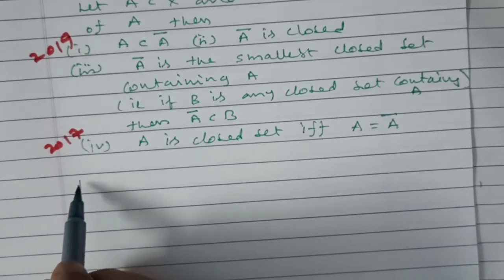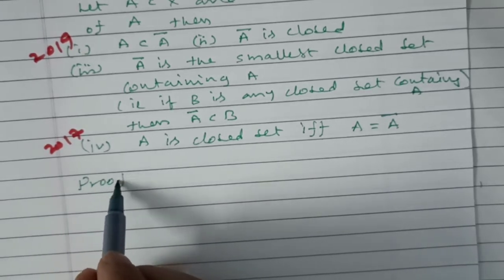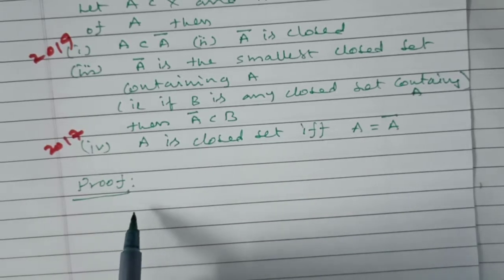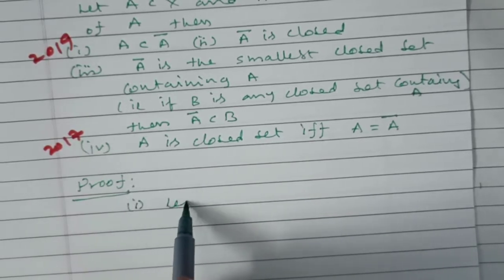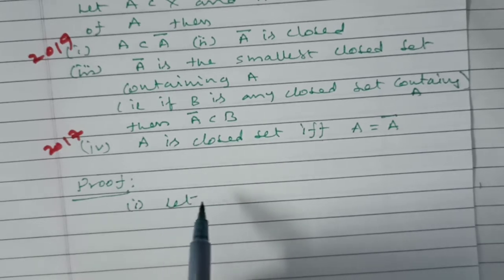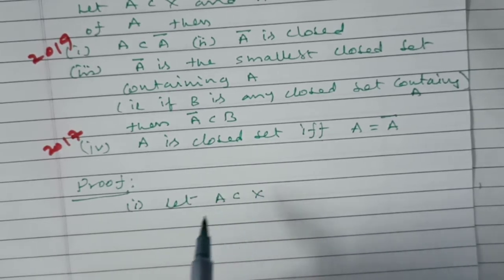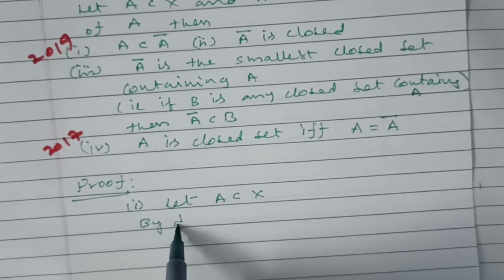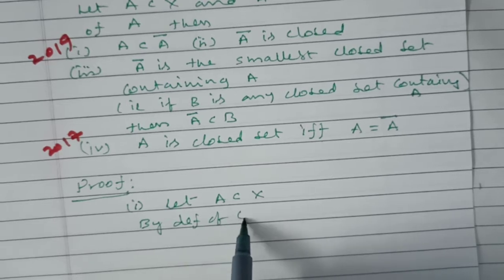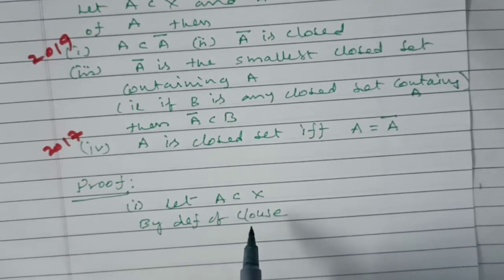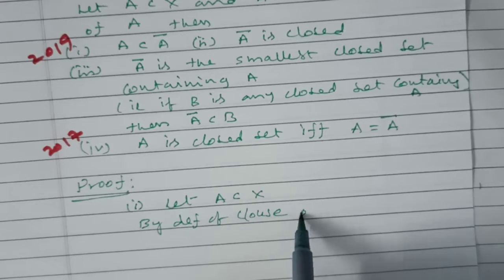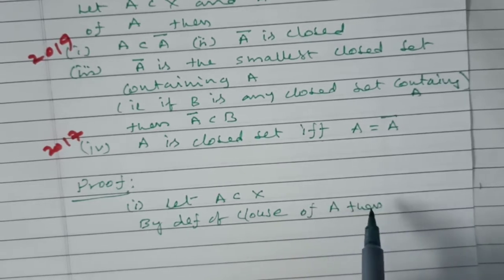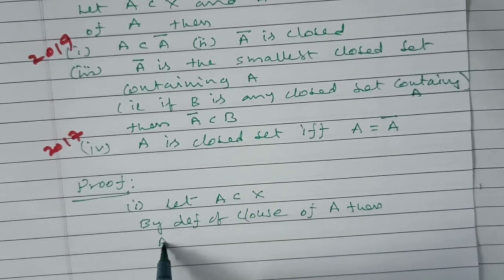So the proof for this, first one: let A be a subset of X. By definition of closure of A, A is a subset of A bar.